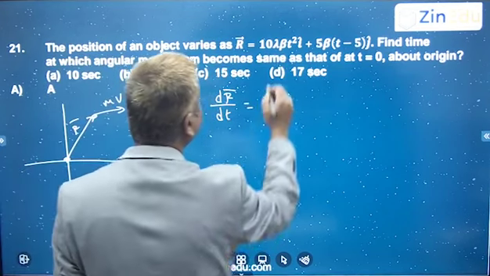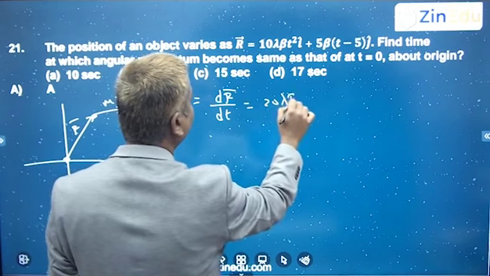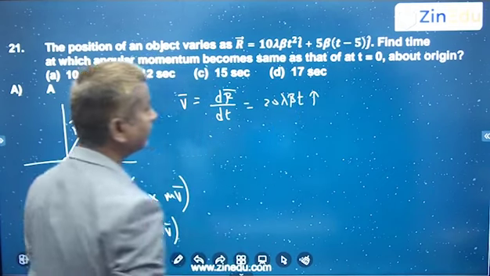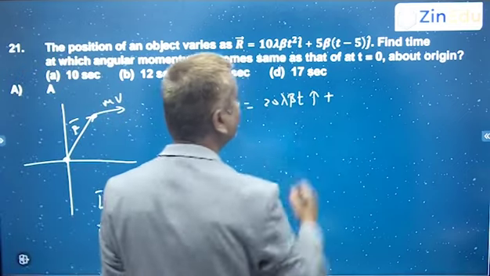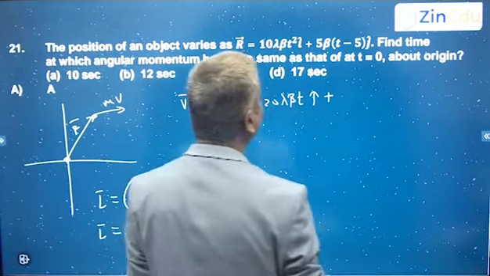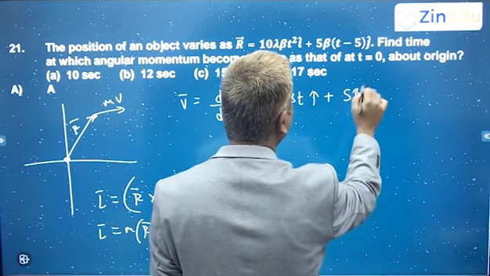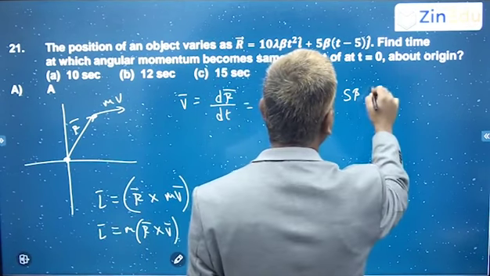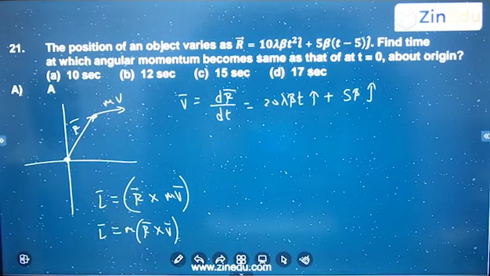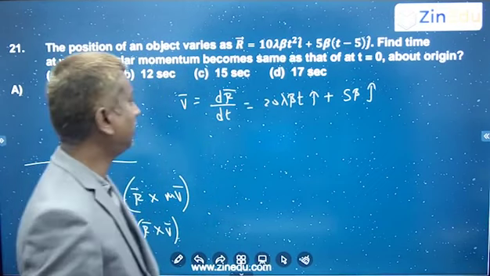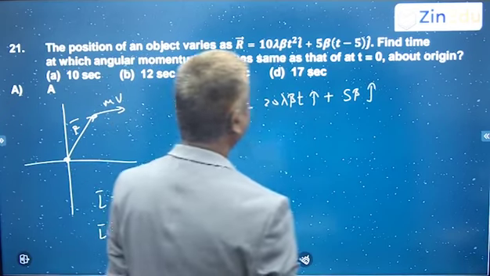So you'll be getting 20 lambda beta t i cap, plus differentiate this also with respect to time, 5 beta j cap. That is your velocity vector.